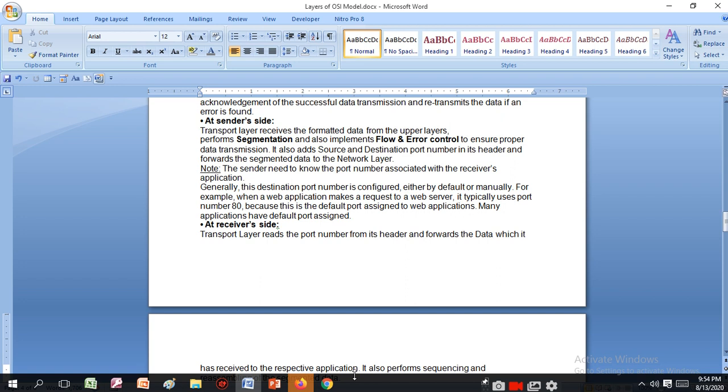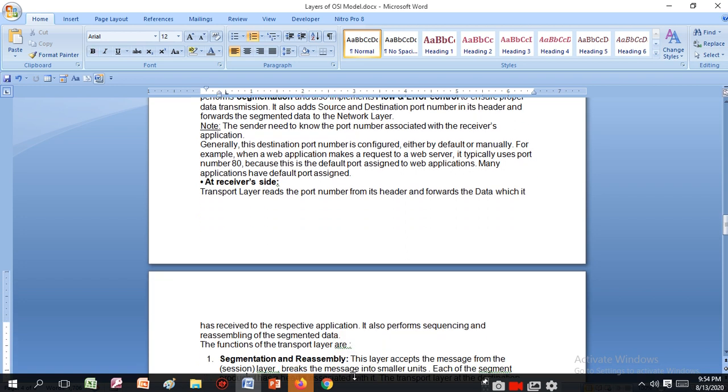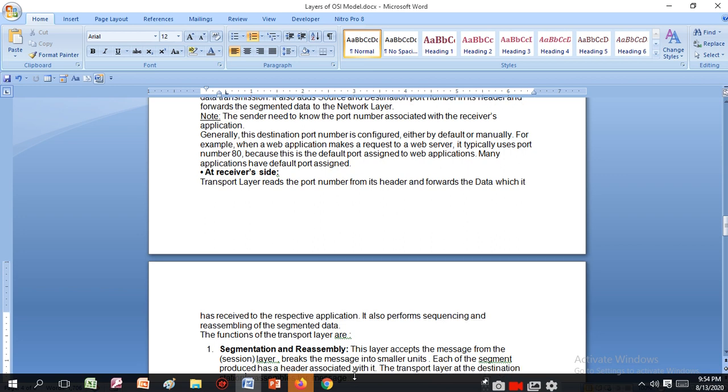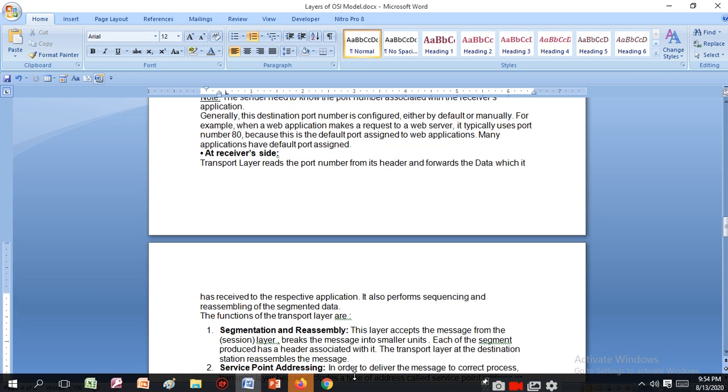At the receiver side, the transport layer reads the port number from its header and forwards the data it has received to the respective application. It also performs sequencing and reassembling of segment data. What is the meaning of sequencing and reassembling of segment data? When data comes in, it decides which data will go first and which will go last.